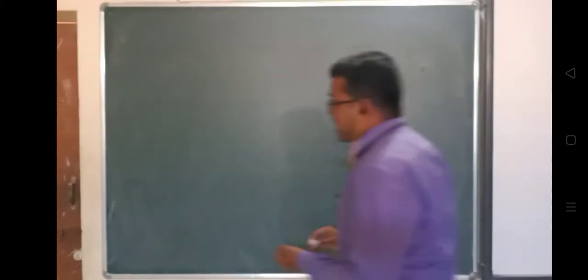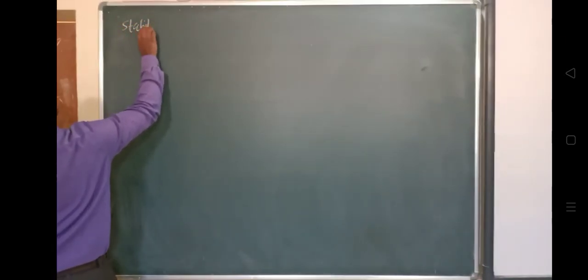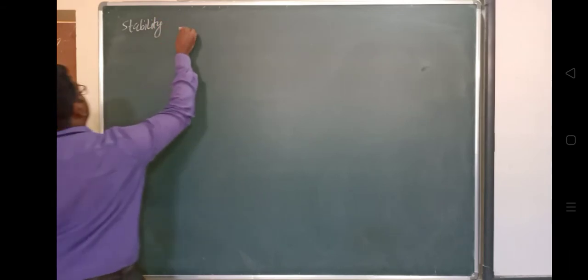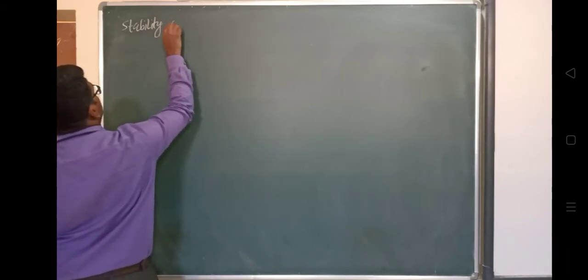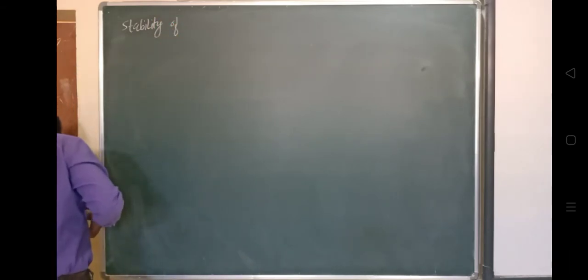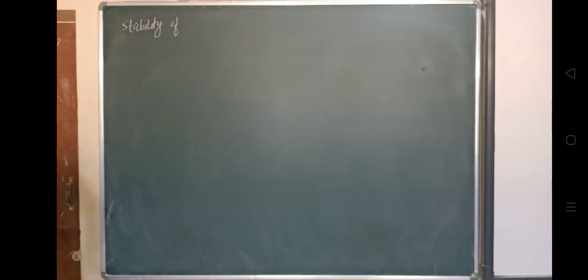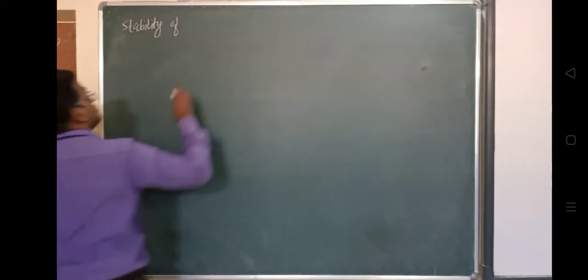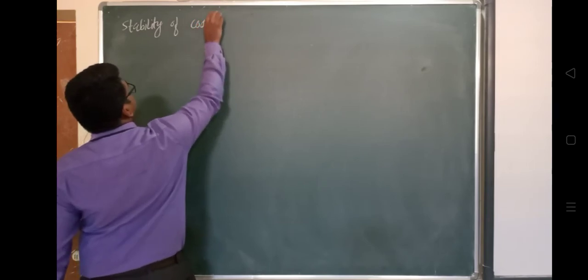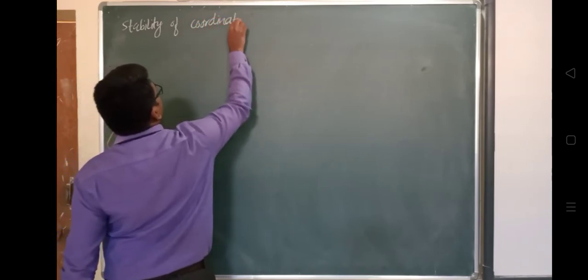Stability of coordination compounds, because this parameter is important. Stability is a concern.